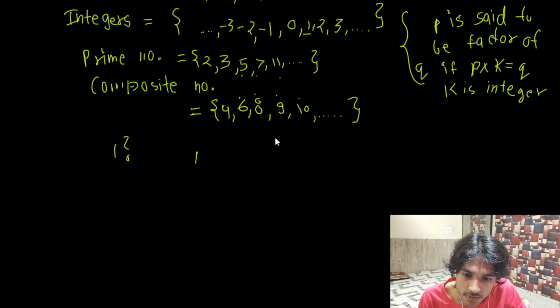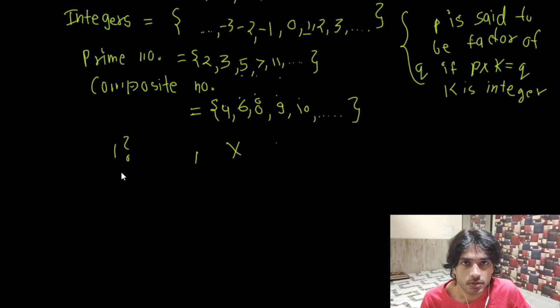right? So what does this simply mean? It means that 1 only has one factor, 1. Because a prime number must have two distinct factors, 1 and the number itself, this doesn't fall into the definition of prime numbers.